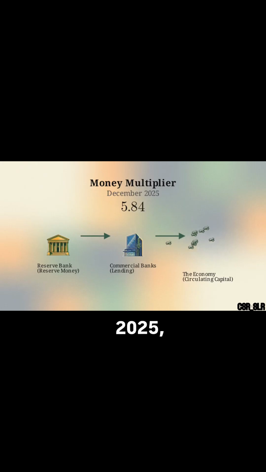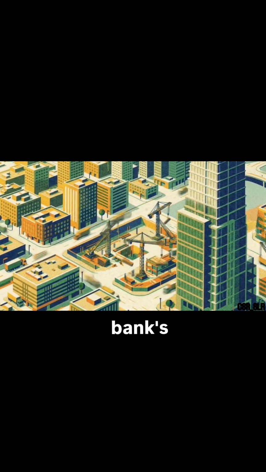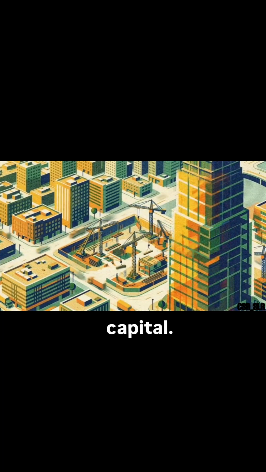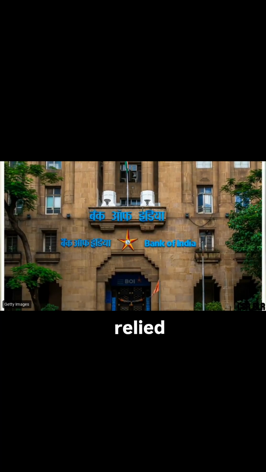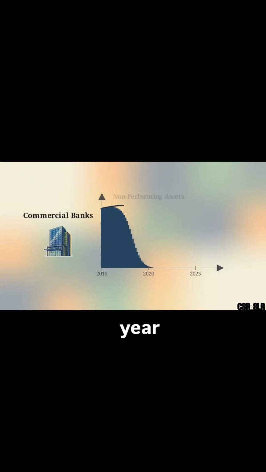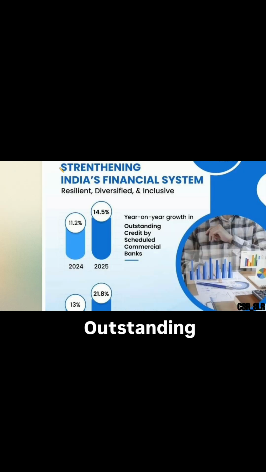By December 2025, the multiplier rose from 5.70 to 6.21. The rapid expansion of this economic multiplier indicates that the central bank's liquidity pivot successfully converted into active, circulating market capital. This monetary transmission relied on the structural health of the banking sector. Because commercial banks entered the year with non-performing assets at decadal lows, they were positioned to deploy the liquidity surge effectively. Outstanding commercial credit grew by 14.5% year-over-year by December 2025.